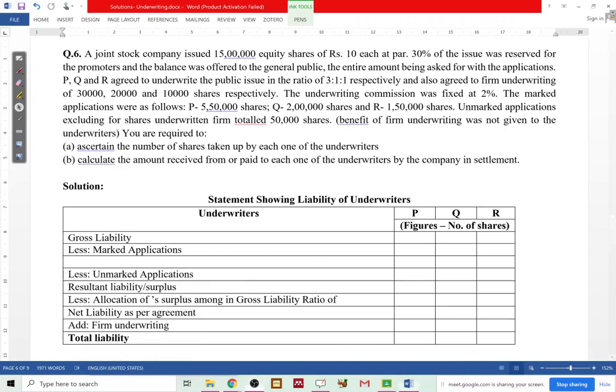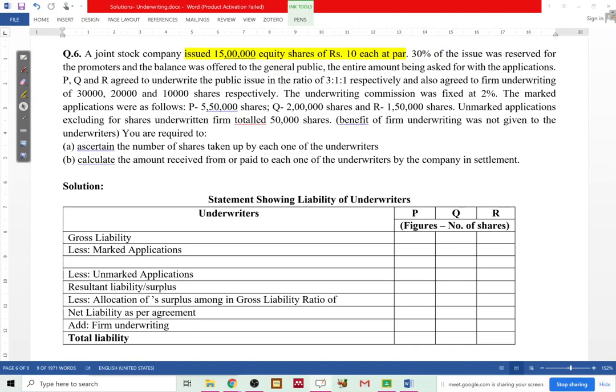In problem 6, we have a joint stock company which is issuing 15,000 equity shares of rupees 10 each at par. This information is important because when we calculate the commission, we need to know what is the issue price. So 10 rupees is the issue price because they were issued at par. So 15 lakh is the total equity shares that they want to issue. Out of this, 30% of the issue was reserved for the promoters.